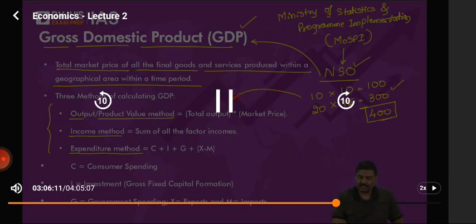Is the first one correct? Is the first one okay with all of you? Let me know. Let's simply find out how many final goods and services into market price. That is GDP through production method. Second one is income method.